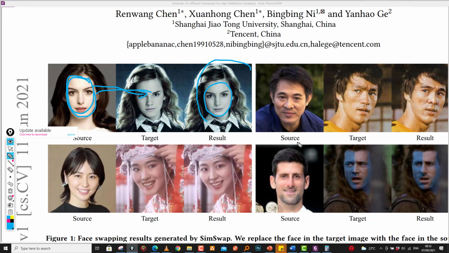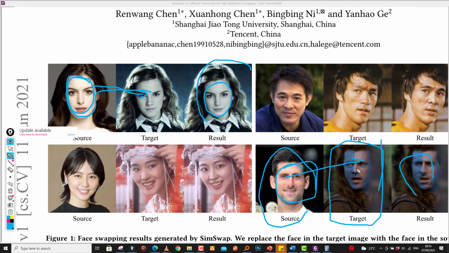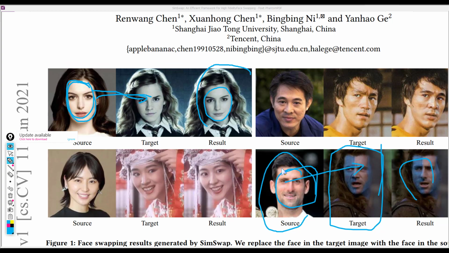Now this technology could be used, or is being used, in the movie industry, as we could now have a movie where we have this actor right here and then we recreate that movie now with Djokovic being the actor. So we see how we've transferred this identity to this target image right here while preserving the target image attributes.